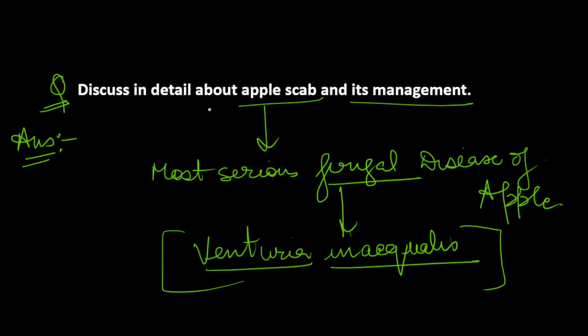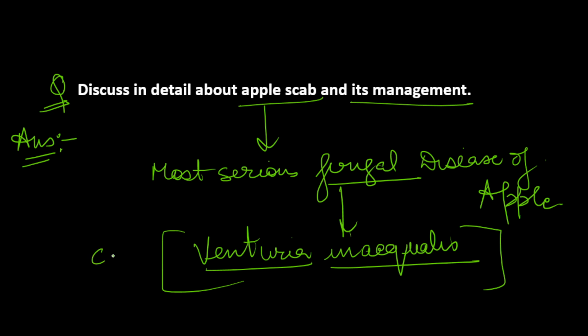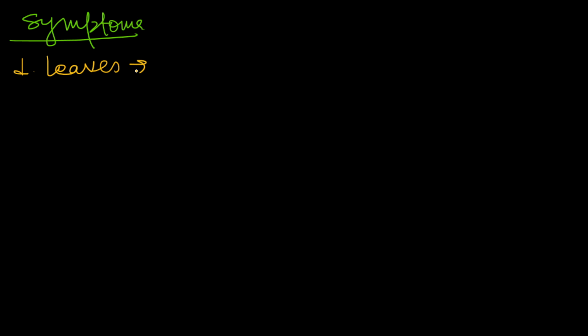Now we have to discuss in detail about apple scab and its management. So you can mention the symptoms. Symptoms are a must. We have mentioned the causal organism, Venturia inequalis. Now just mention the symptoms. First of all, you will write about leaves. On leaves, you can mention that dark velvety lesions are found on the upper surface.